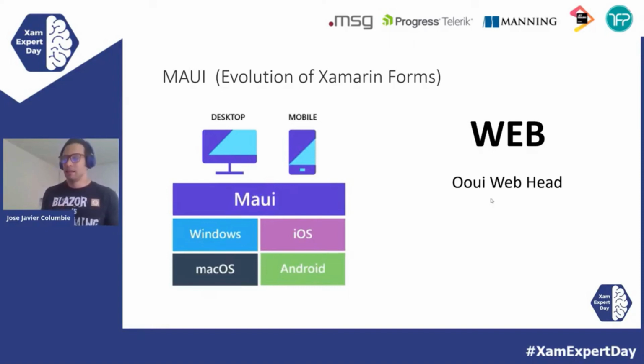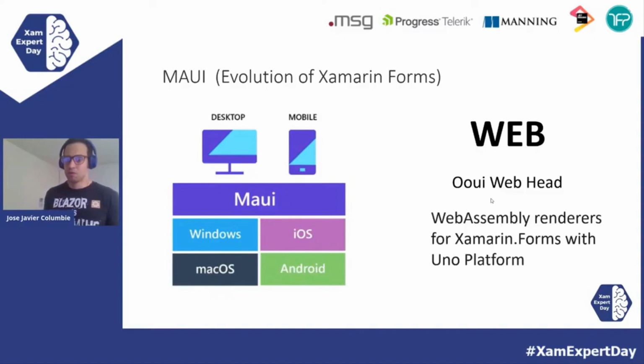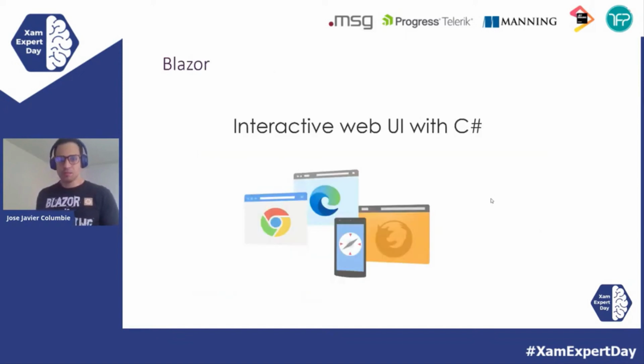And oddly enough, he just got, a few months back I believe, some type of reward for that project, because it's a really interesting solution. And of course, we have the WebAssembly renderers for Xamarin Forms that the Uno Platform team put together. So pretty much it's going from the UWP project and compiling to WebAssembly. So that's the choices that we have for mobile. We have Xamarin, we have Uno, and we have MAUI that is still in preview.